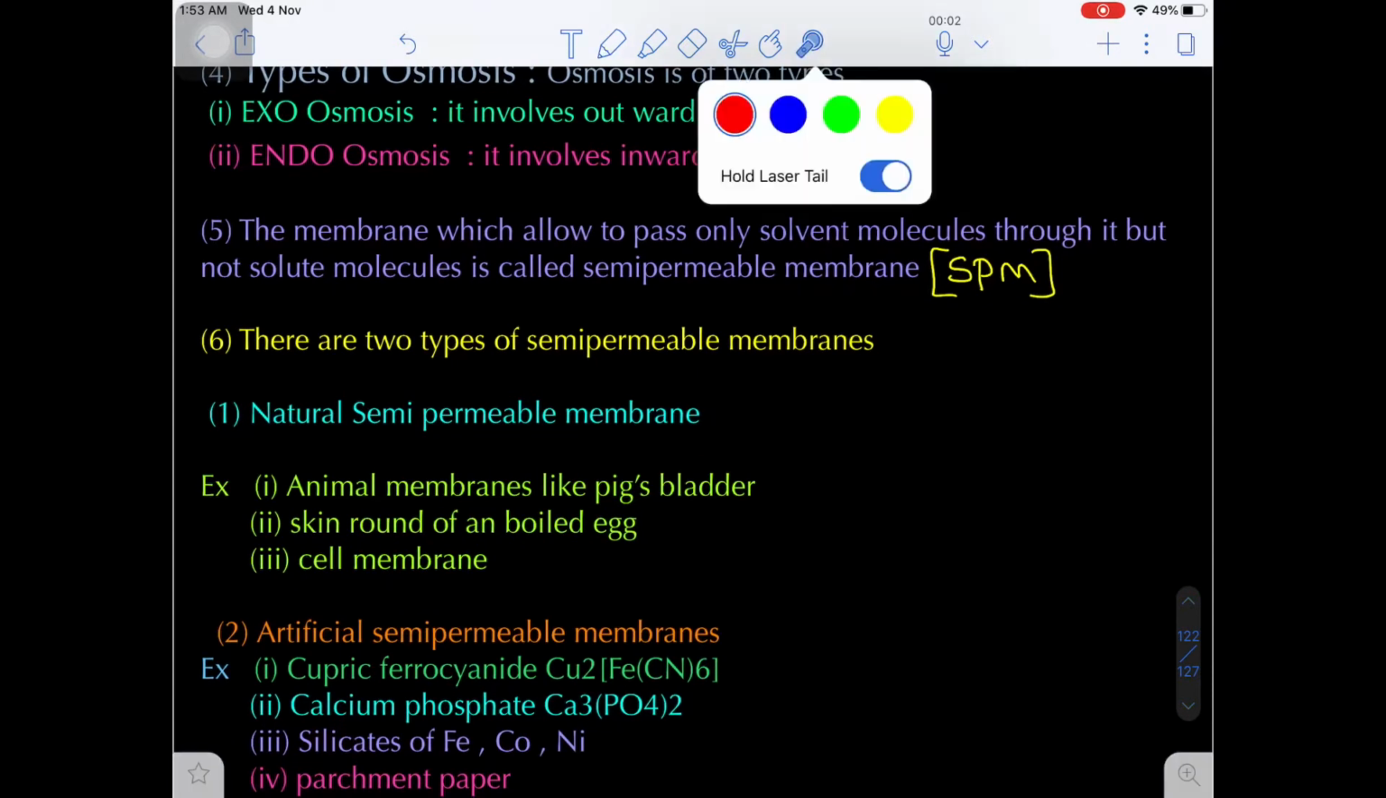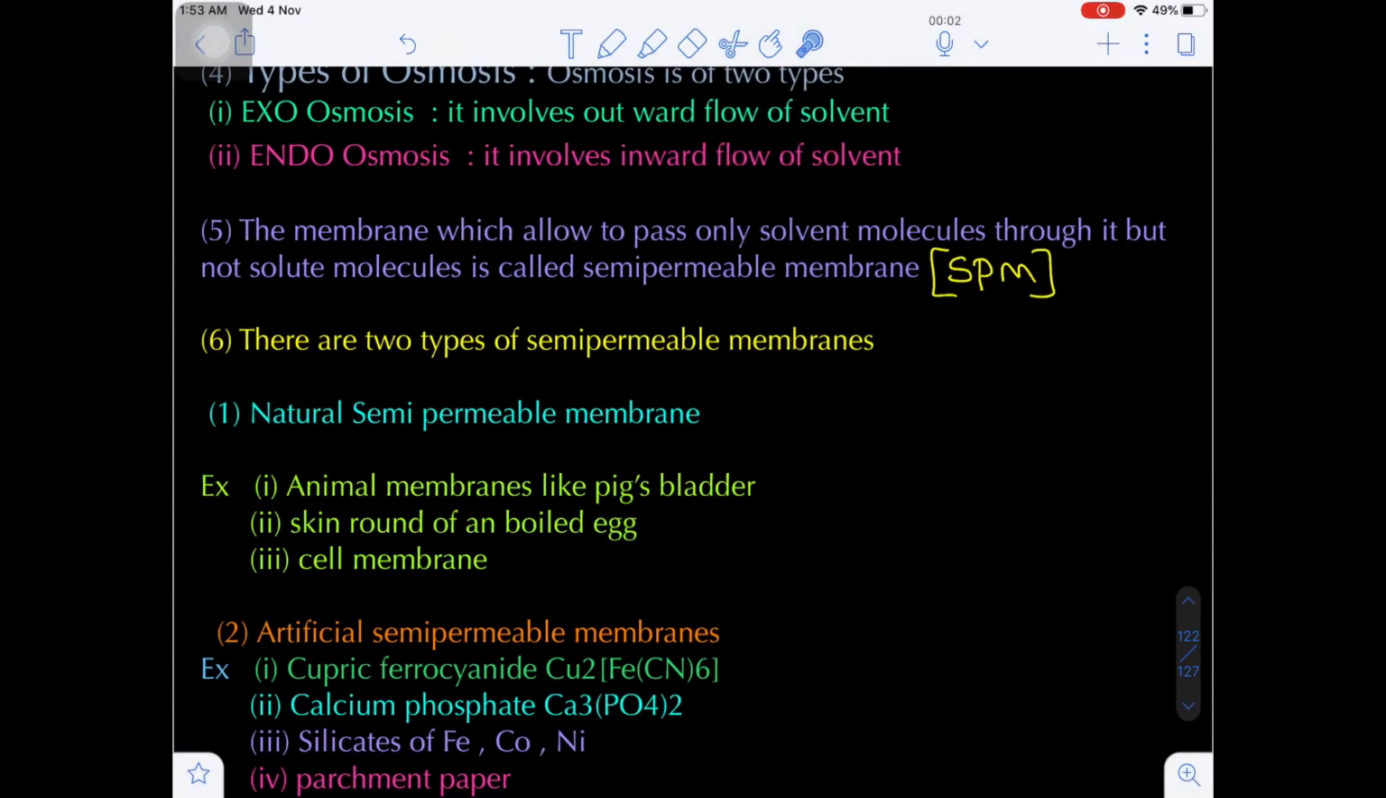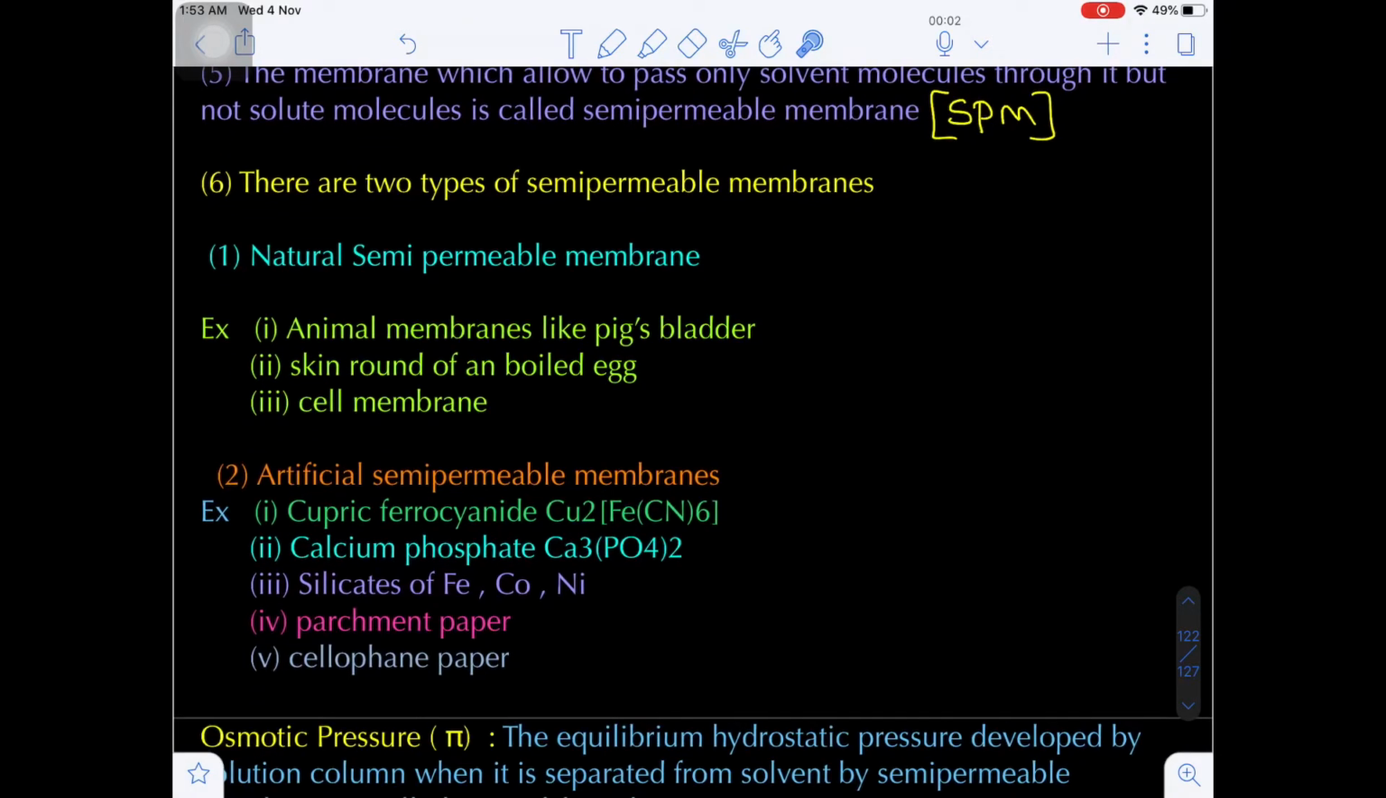Here there are two types of semi-permeable membrane. Number one, natural semi-permeable membrane. Number two, artificial semi-permeable membrane. For natural semi-permeable membrane, the best examples are animal membranes like pig's bladder, animal bladder. Also the skin around a boiled egg: after boiling an egg, around the white of the boiled egg there is a skin, and that skin behaves like a semi-permeable membrane. Next, cell membrane, cell wall.